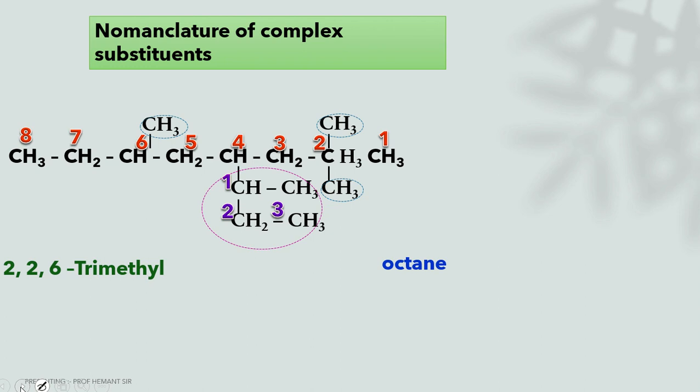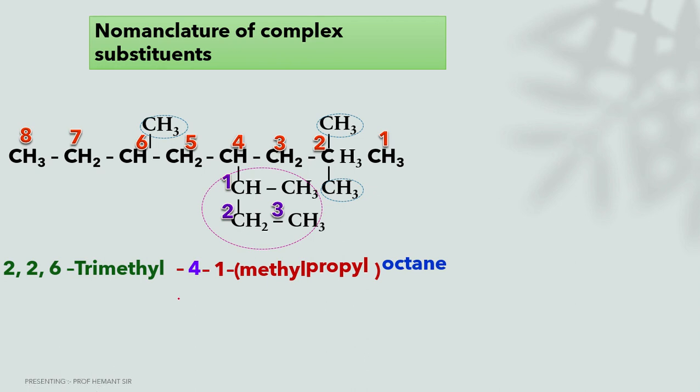There are 3 methyl groups, hence the prefix is tri, so 2,2,6-trimethyl. Then position 4 has one sub-branch, that is, the position of the sub-branch on the parent chain is 4. There is a methyl placed on position 1 in the sub-branch, that is 1-methylpropyl. There are 3 carbons in its longest chain. The complete and exact name of this organic compound is 2,2,6-trimethyl-4-(1-methylpropyl)octane.